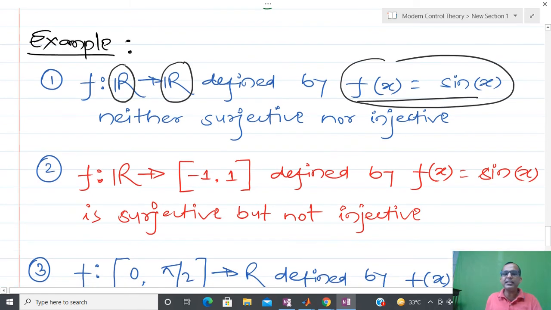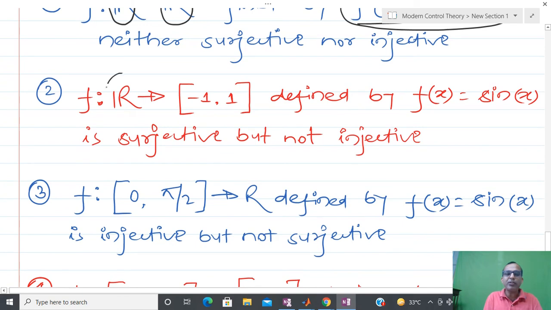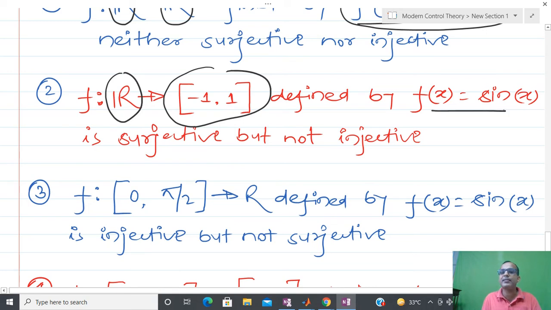If I change the codomain so that the image space is limited to -1 to 1, then this same function becomes surjective, but still not injective. Please check it by the geometrical method or by the definition. That is an exercise for you.